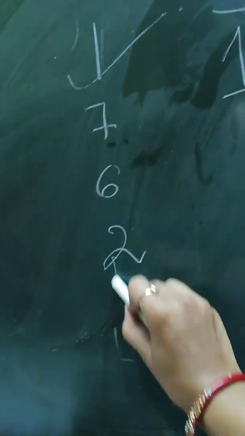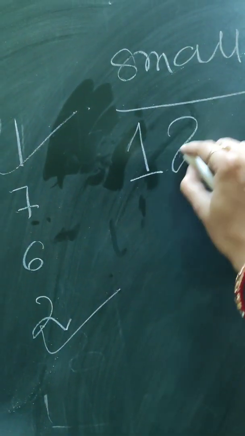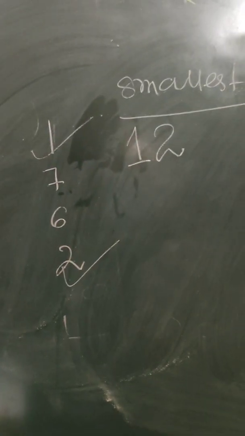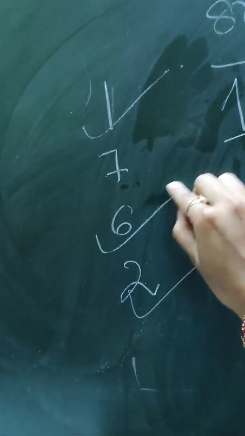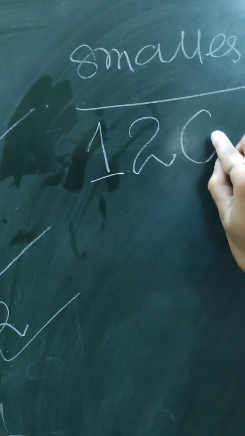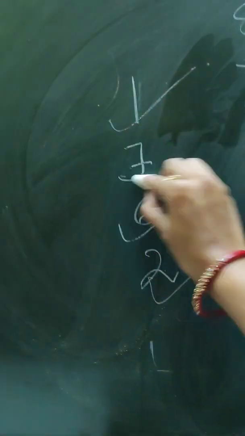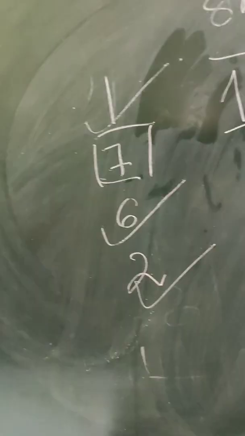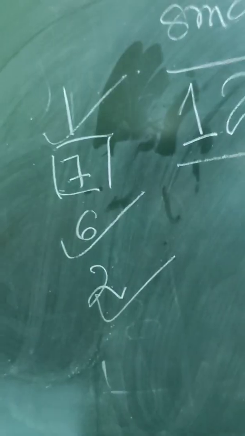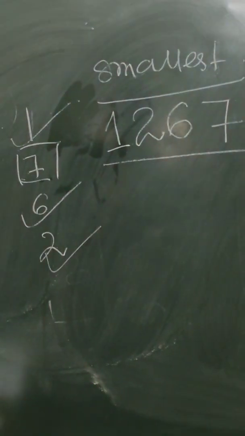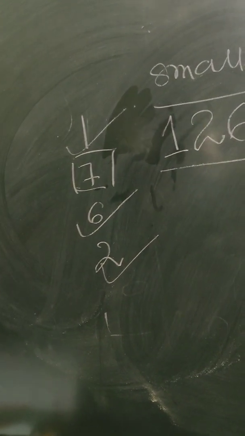Now after 1, which is the smallest? It is 2. So I will write the value 2 over here. After 2, 6. So the next place is being occupied by 6. And then last but not the least, it is 7. So 1, 2, 6, 7. So this is the smallest number that you can get out of this 4 digits.